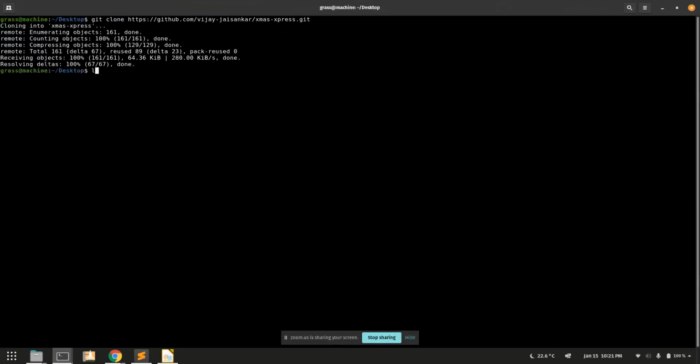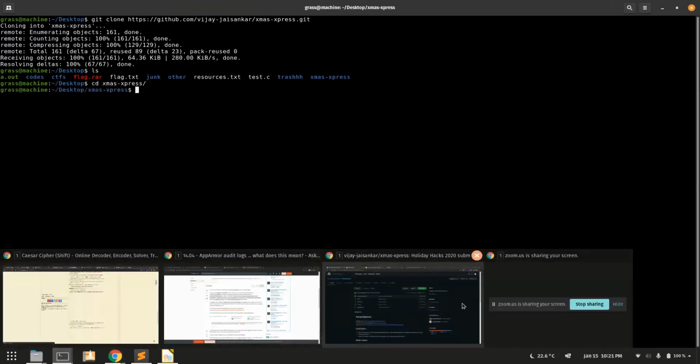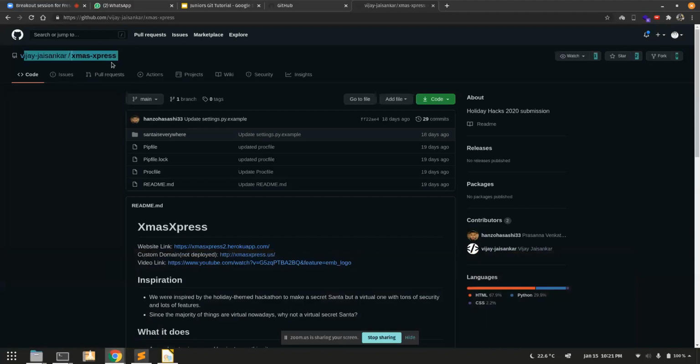So basically, I've downloaded the repository. It's called Christmas Express. I'll go into it, and you can see that this is not my repository. This is Vijay Jaisankar / Christmas Express. It's Vijay's repository, and I do not have permissions to commit or push commits directly into it.